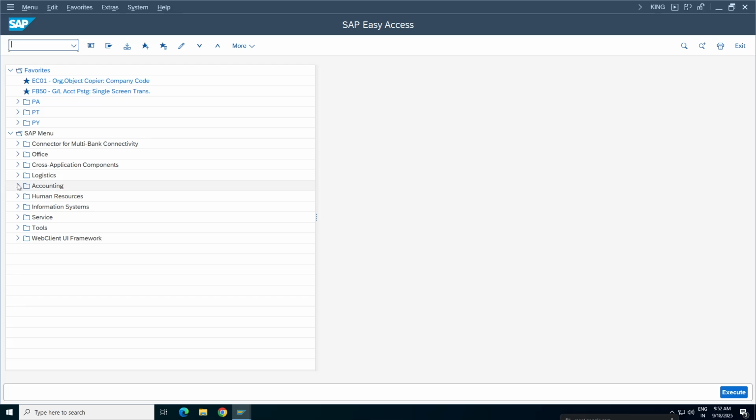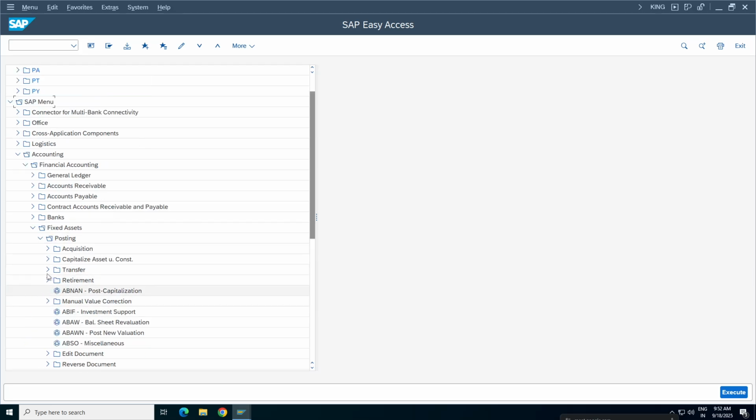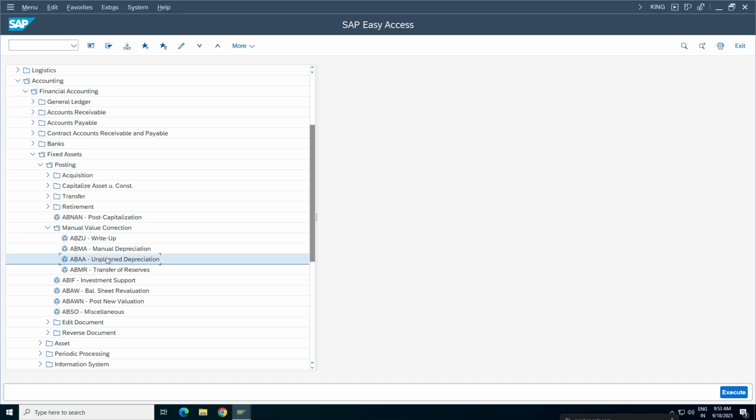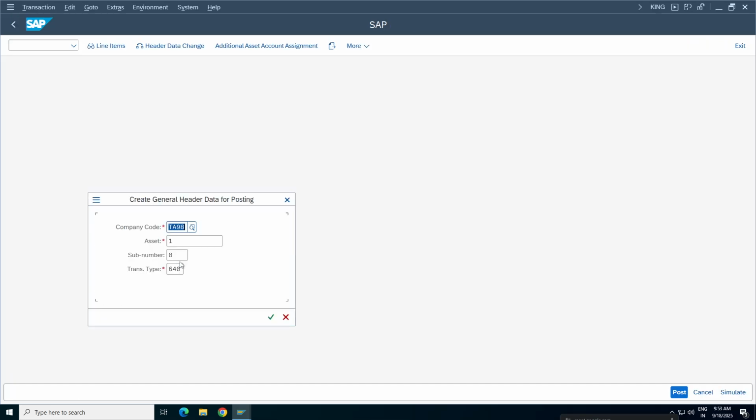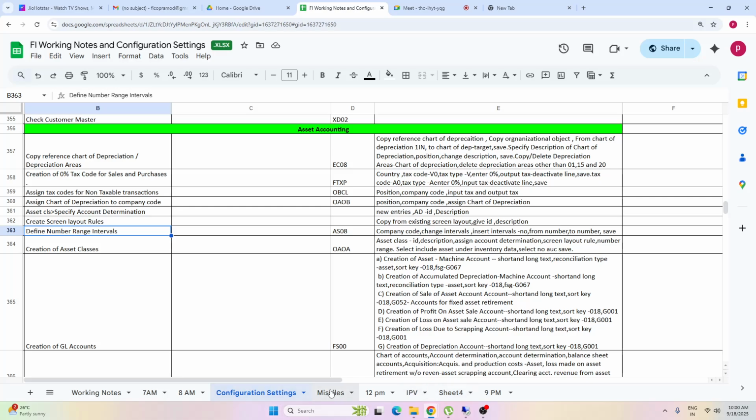Okay, now let us understand financial accounting, fixed assets, posting, unplanned depreciation. Till now we already planned the depreciation, right? So we don't have any asset. I will show you another scenario which is regarding unplanned depreciation. Let me tell you the scenarios I'm trying to explain.